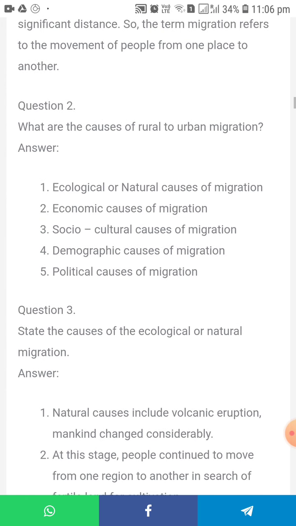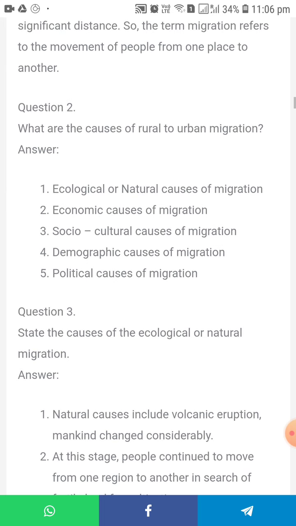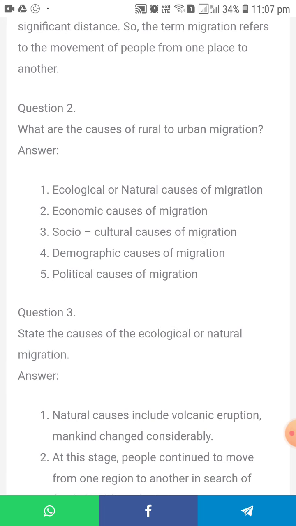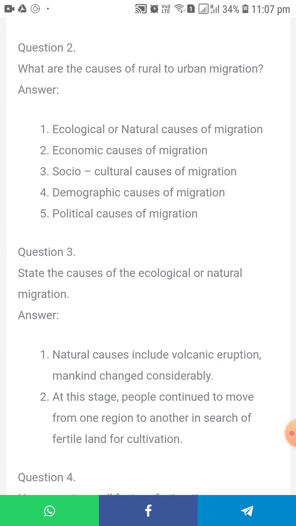Second, what are the causes of rural to urban migration? The ecological or natural causes of migration, economic causes of migration, social or cultural causes of migration, demographic causes of migration and political causes of migration. It's the five points.